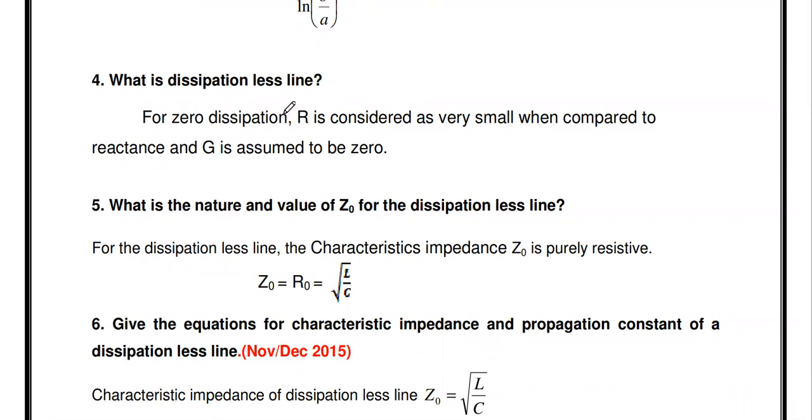For zero power dissipation, the condition is that R is very small when compared to the reactance, that is, R is very small compared to omega L, and the conductance G becomes zero. So R and G are negligible for a dissipationless line. A transmission line with resistance 0 as well as conductance 0 is called a dissipationless line or zero dissipation line.